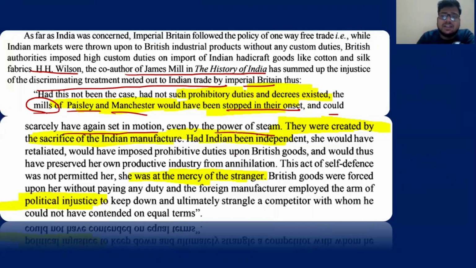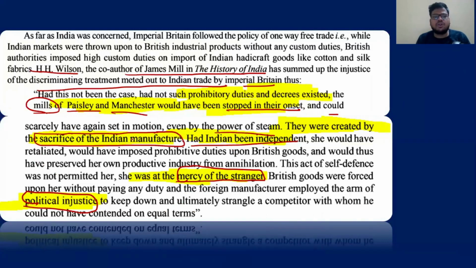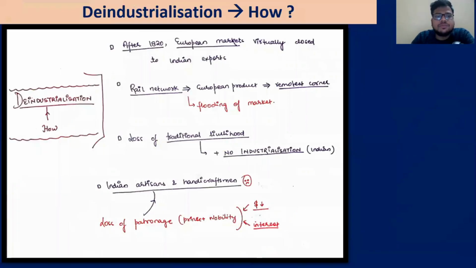They were created and they flourished because of the sacrifice of the Indian manufacturer, who was at the mercy of a stranger, that is the East India Company or the British, and the political injustice which kept them from being independent. Had they been independent, obviously this would not have been done. So this was an opinion not of an Indian but of a British person.